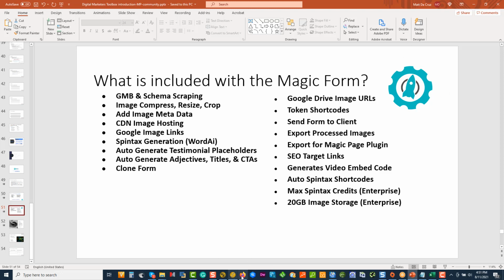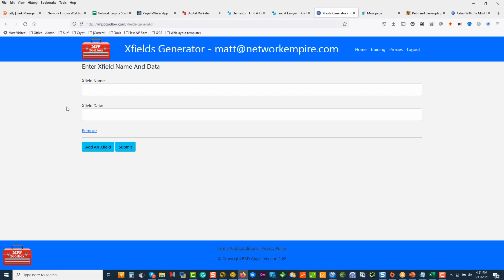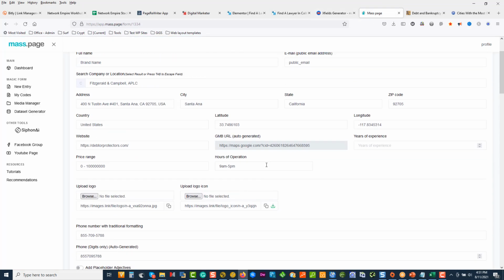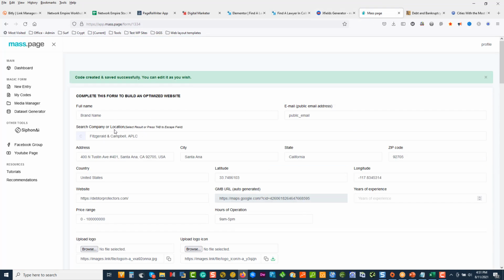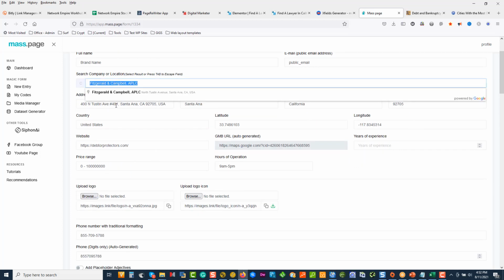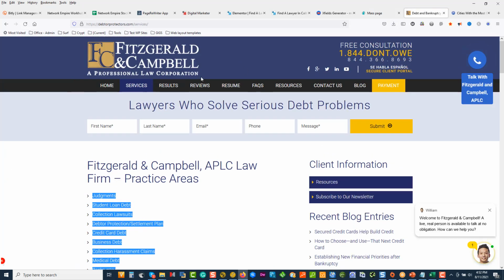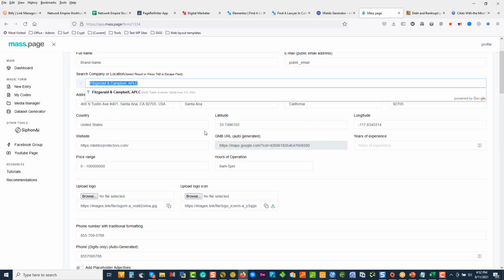So if you notice here, I've got MPP open, and I'm working with this, okay? And I've got Mass Page open, and you can see over here, I've come along and I've started creating a template that I'm going to export out. I put in a company name, it went and fetched all that information from the web, okay? To verify it's right, we just use this as an example to show you how to fill out this form.